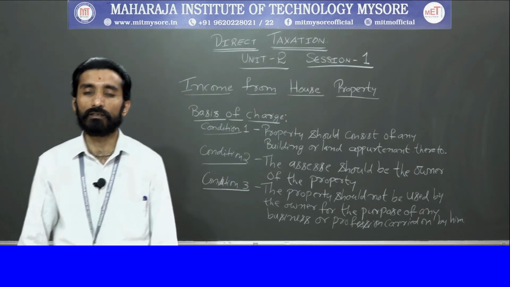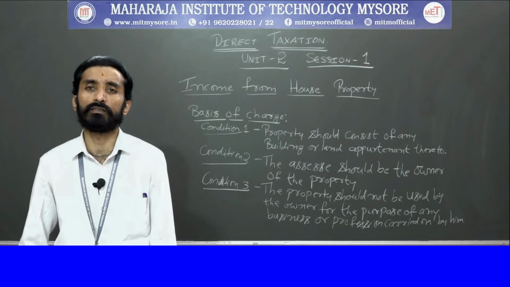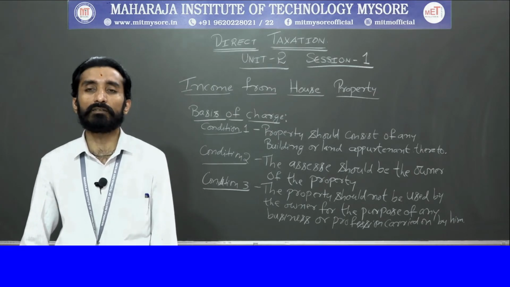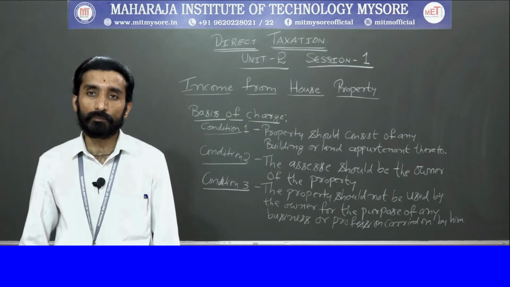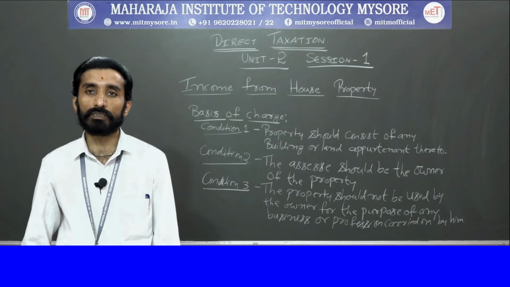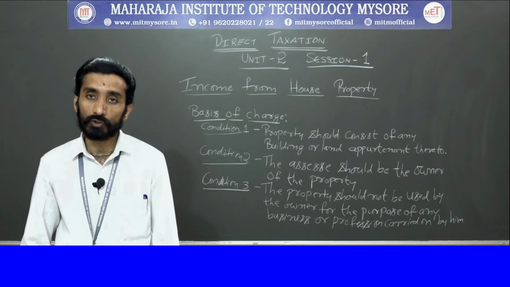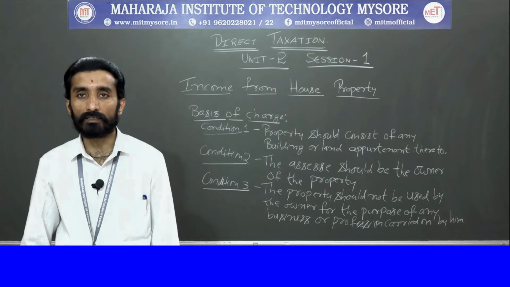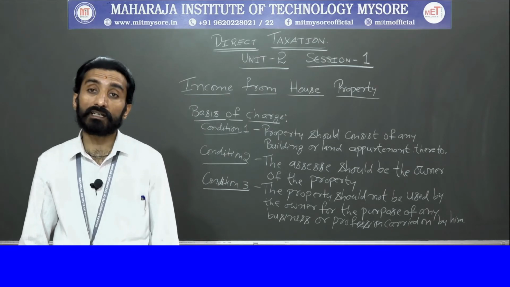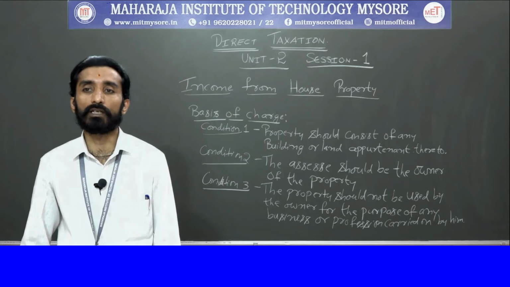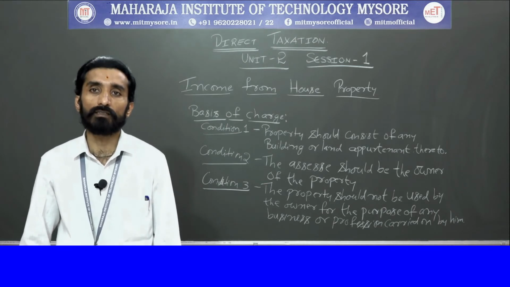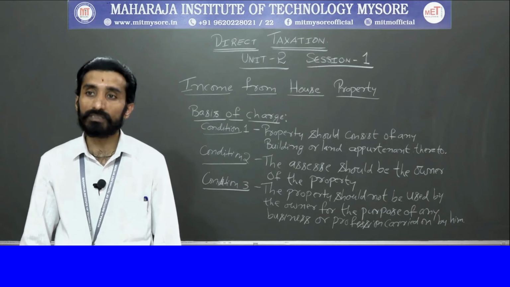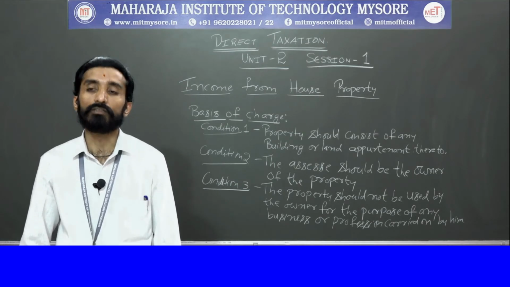Most of the time you will see, for example at KR Circle or Arsu Road, many advertisement boards hanging on buildings. The companies that advertise pay rent, compensation or consideration to the owners of that building. That income will also not be charged under the head income from house property. Again it will be charged under income from other sources.